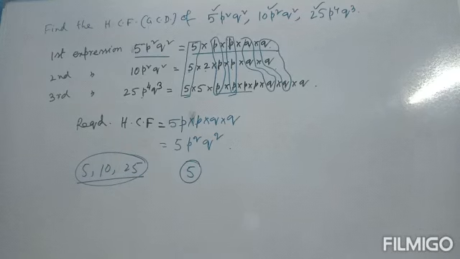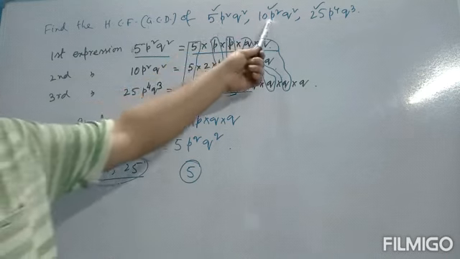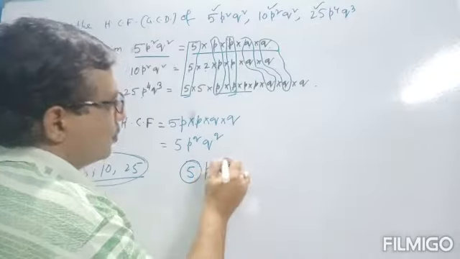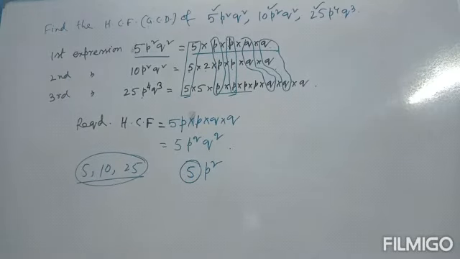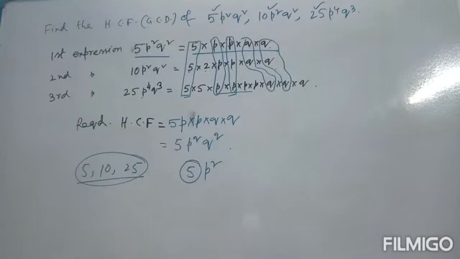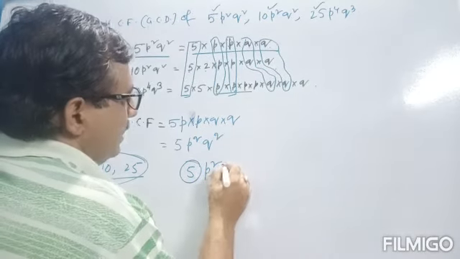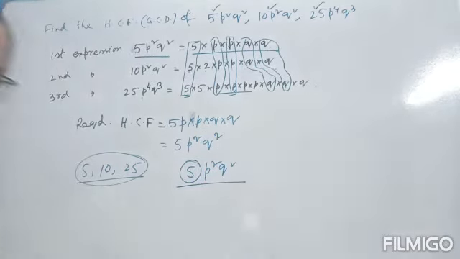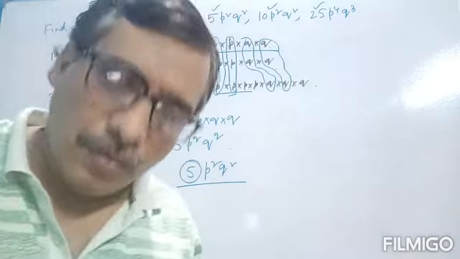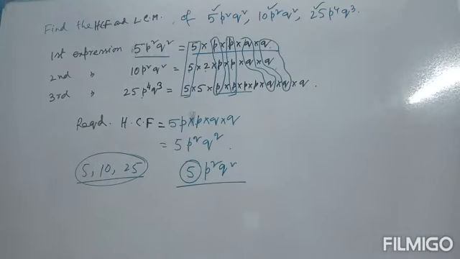Then the lowest power of the variable. Here is p square, here is p square, here is p to the power 4. So common is, you can find this way also, p square. And lowest power of q, that is q square, which is the lowest power. Obviously q square is the lowest power. So you can write in this way also, 5 p square q square is the HCF.